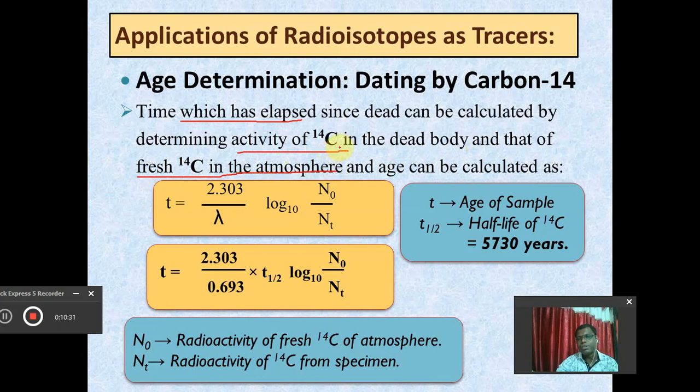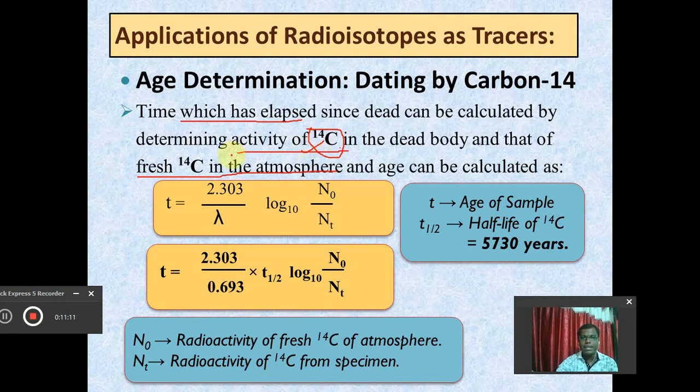The activity of C14 in the dead body goes on decreasing, and the activity of C14 in the atmosphere will remain as it is, because it is the fresh C14 present in the atmosphere, whereas the other C14 is present in the body of a dead organism, dead animals or plants, which has started disintegration. But the C14 present in the atmosphere will not start disintegration as it is part of the atmosphere, but the C14 in the dead body will show disintegration.